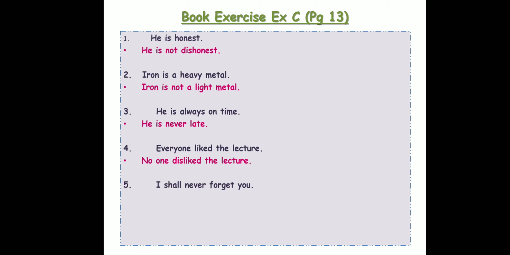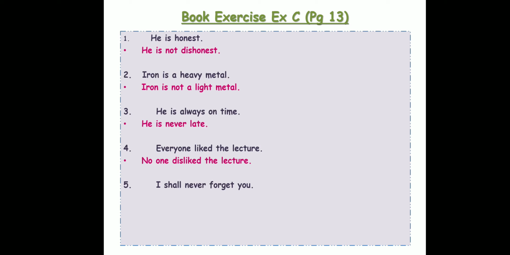Okay. So now again go back to number 3. Over here you can see the opposite of never is always. Okay, he is always on time and he is never late. So the opposite of never is always. Now I told you that you have to use the opposite. So for number 5 in the answer, you have to use always. Okay, now if I say I shall always forget you, my meaning is going to change. I shall always forget you means that I will forget you, right? But if I say I shall never forget you, that means I will not forget you. So that means I have to change something more in the sentence.